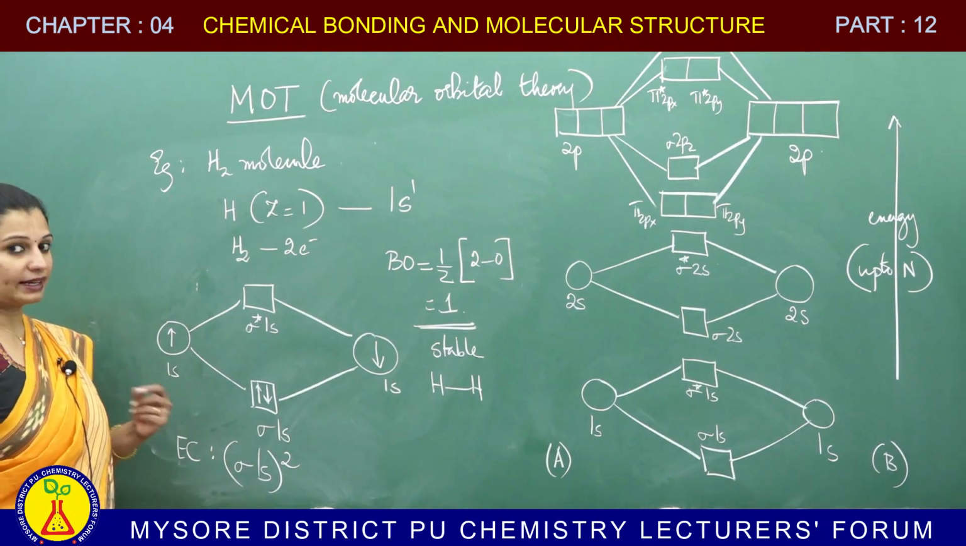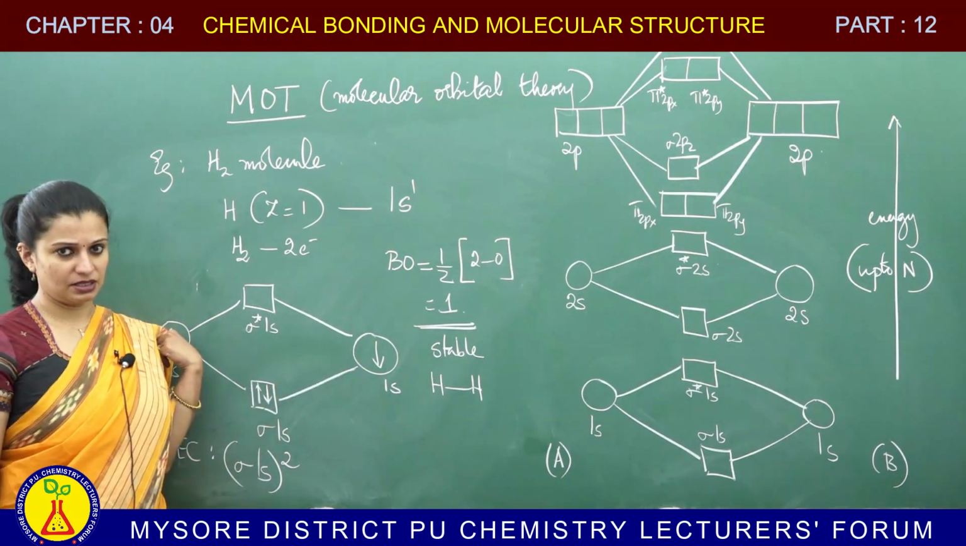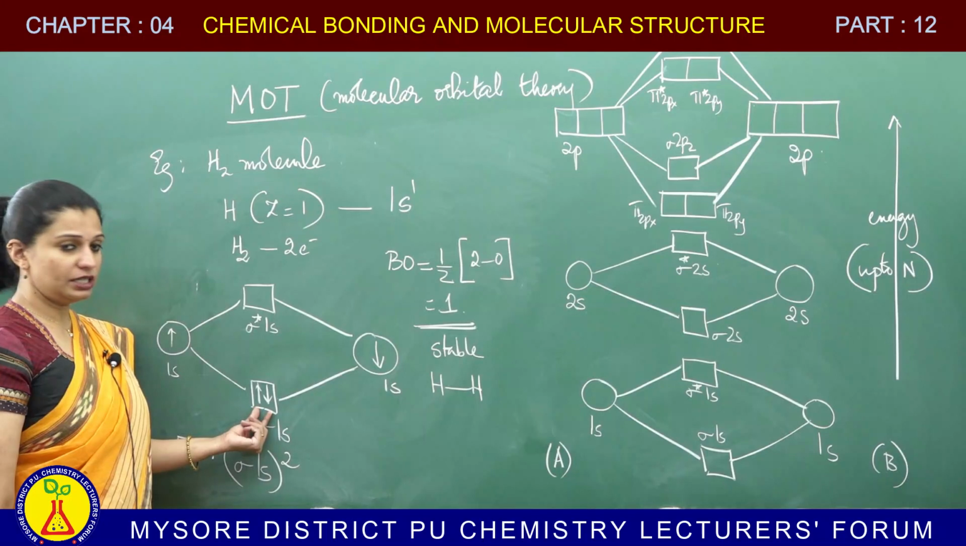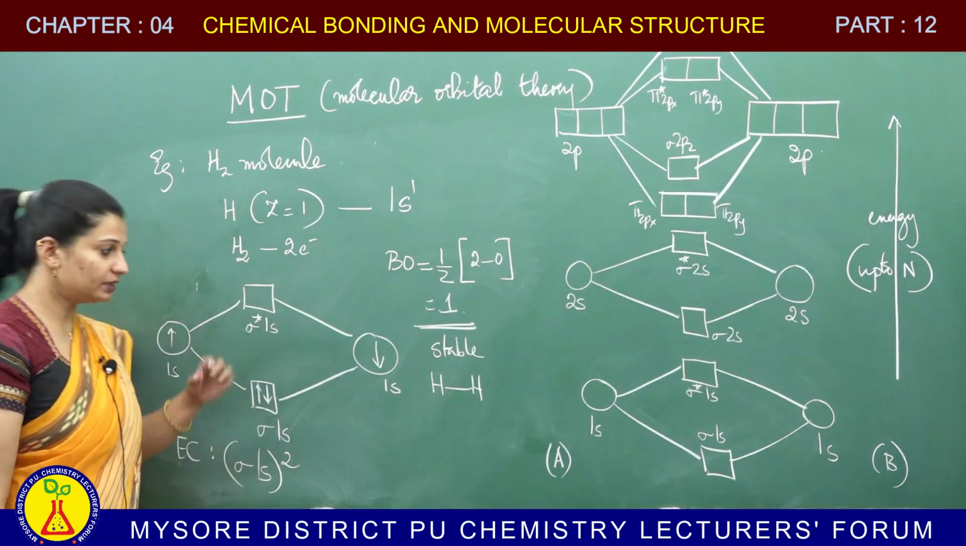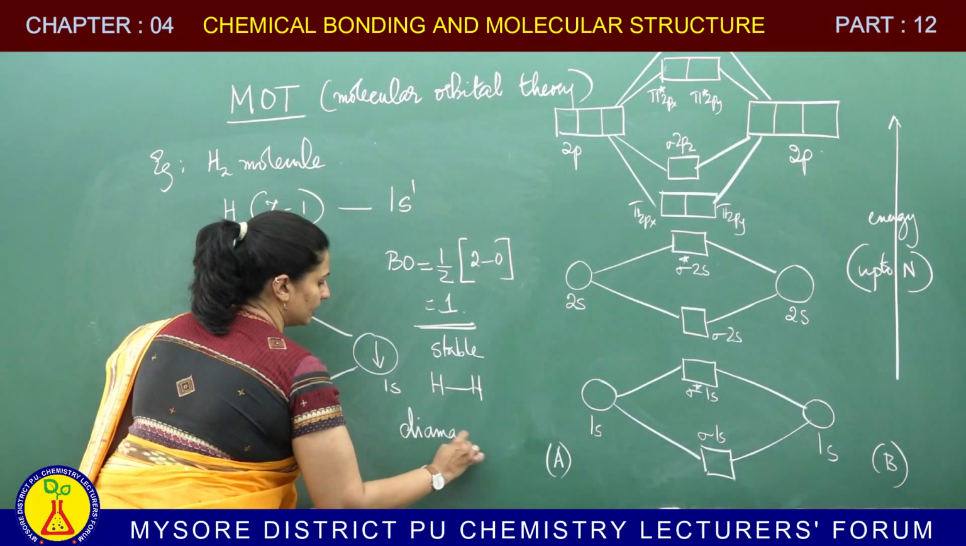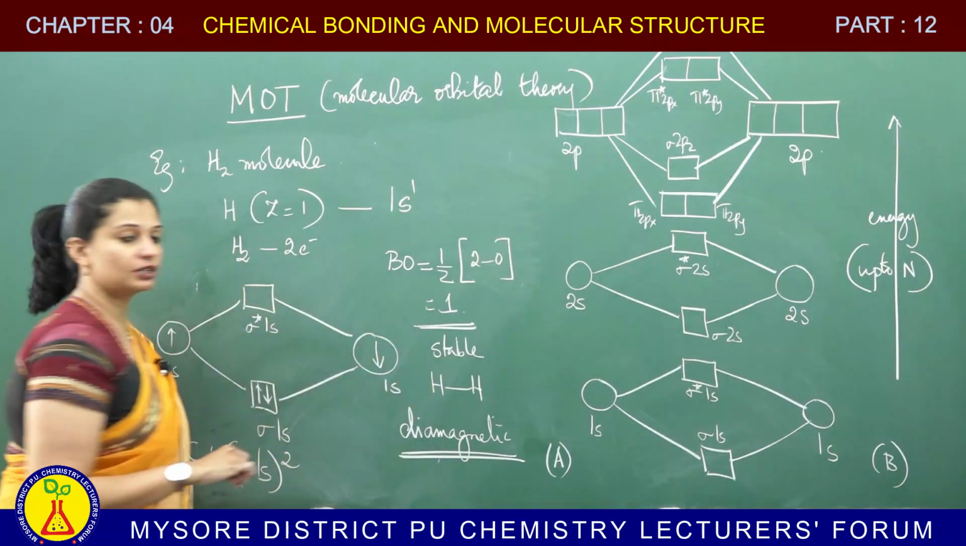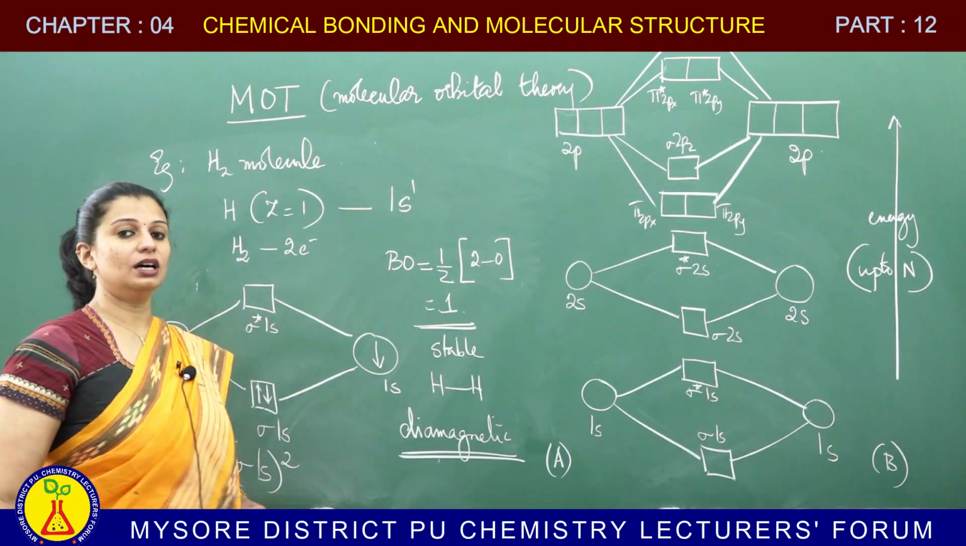Now, look at the magnetic behavior. Both the electrons are paired. Don't look at the atoms, look at the molecule. So, if you look at the molecule, both the electrons are paired, making the hydrogen molecule a diamagnetic species. So, this is a diamagnetic species because the electrons of the molecule are paired.